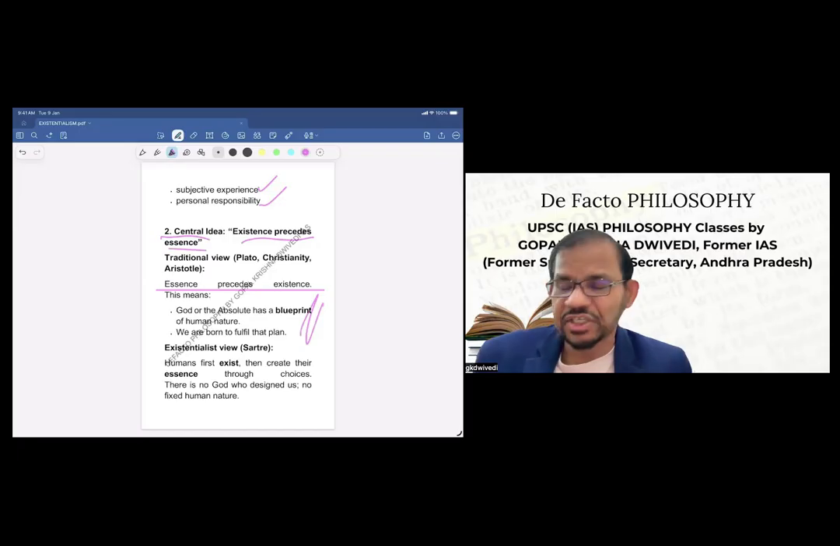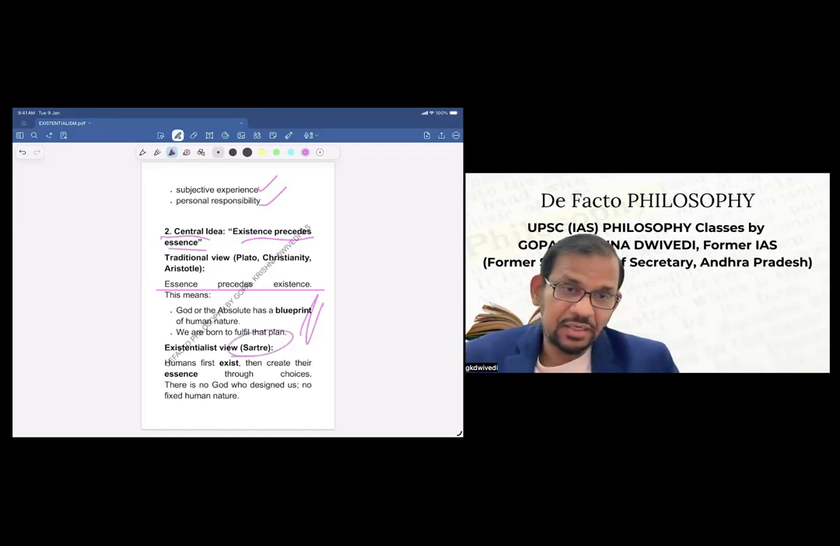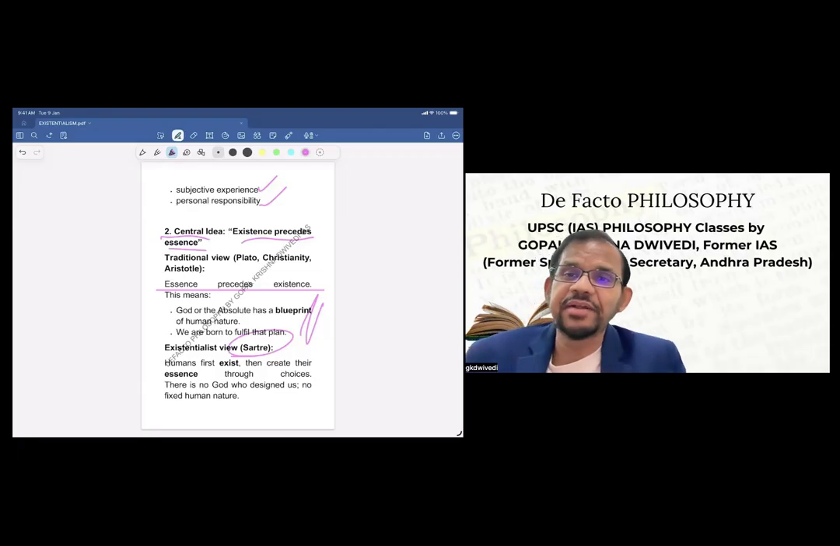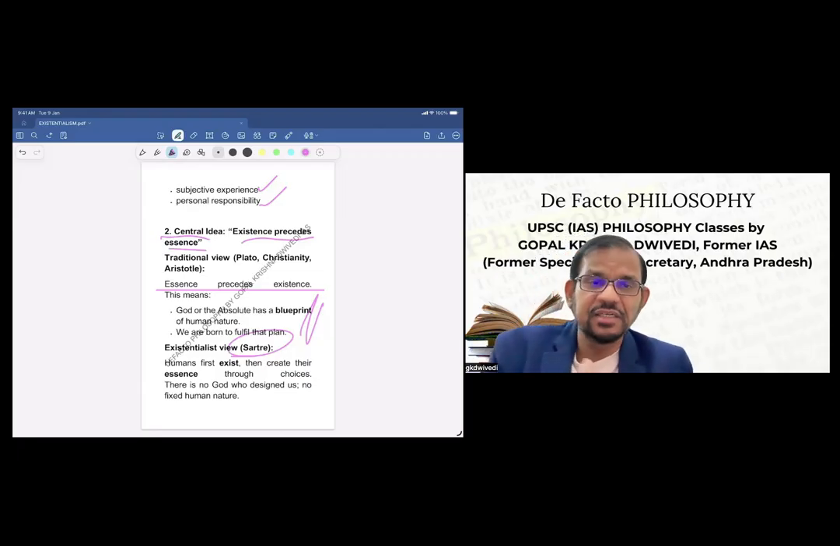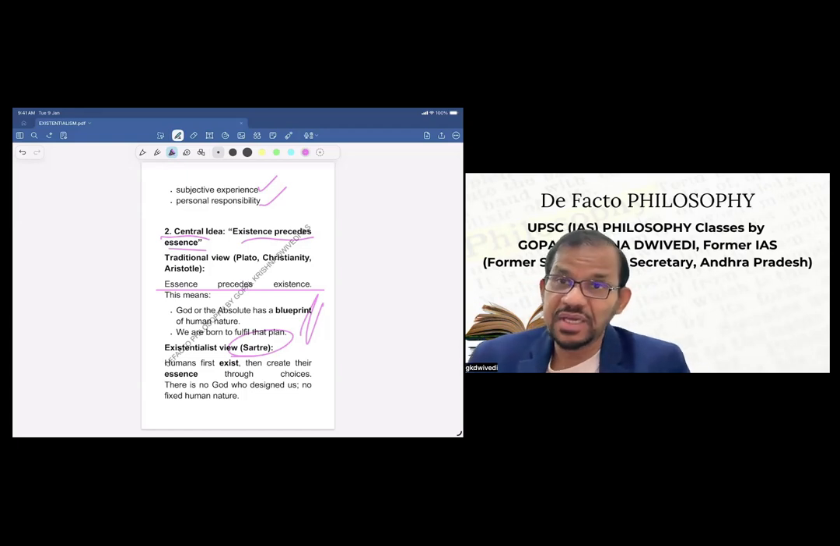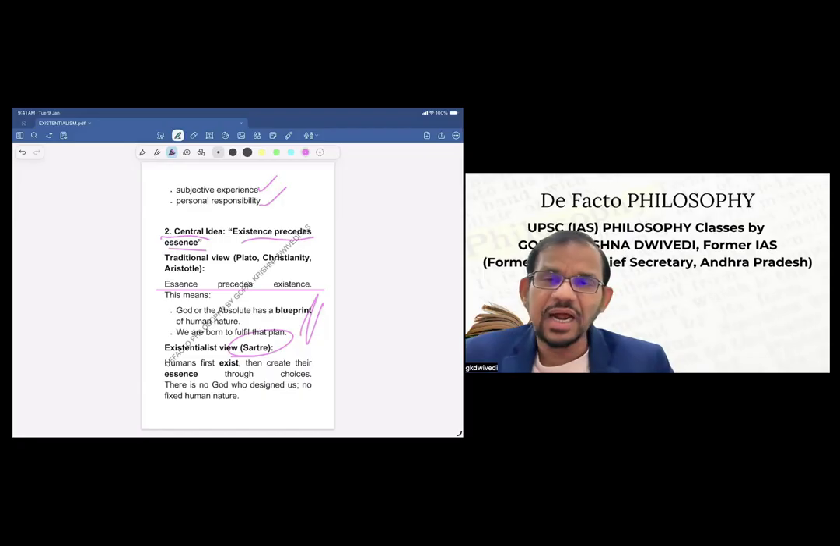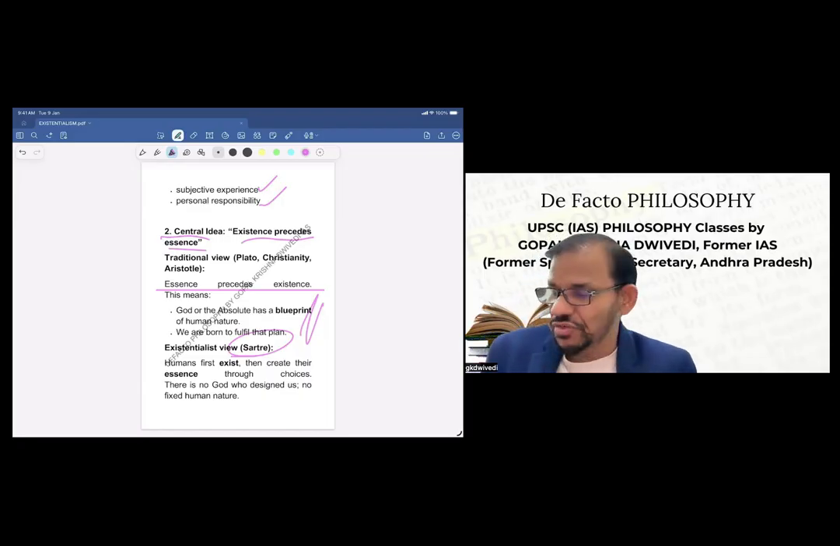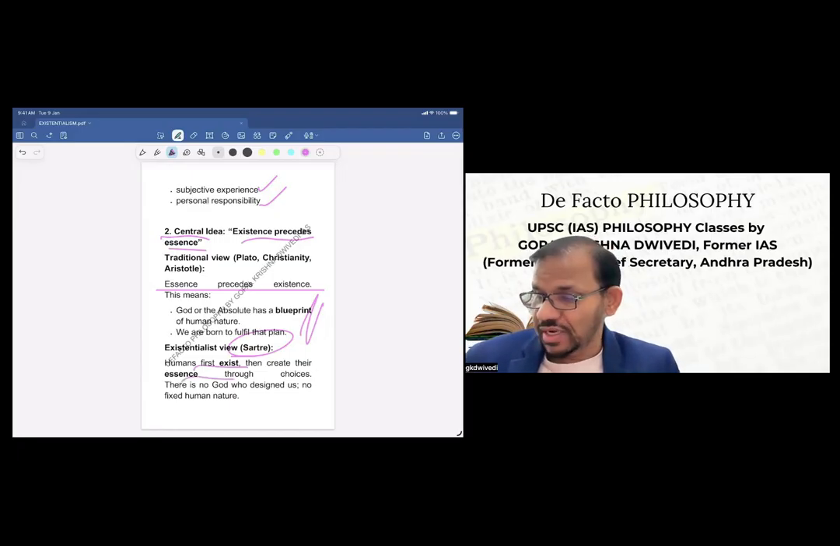Now, what is the existentialist view, which is mainly in the words of Sartre, because he is one of the key existentialists, and he is an atheist existentialist. There are a number of streams in existentialism: some are theistic, some are atheistic. Sartre is one of the important ones, and he is an atheist. He doesn't believe in God. So he says humans first exist, then create their essence through choices. There is no God who designed us. No fixed human nature is there.